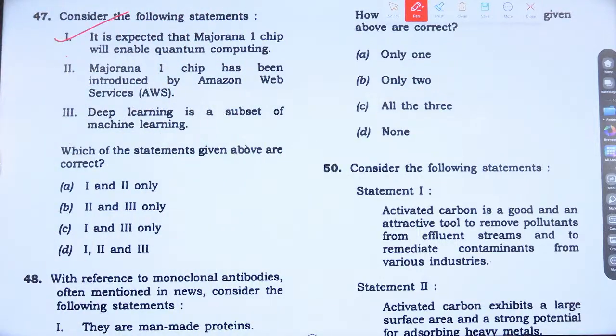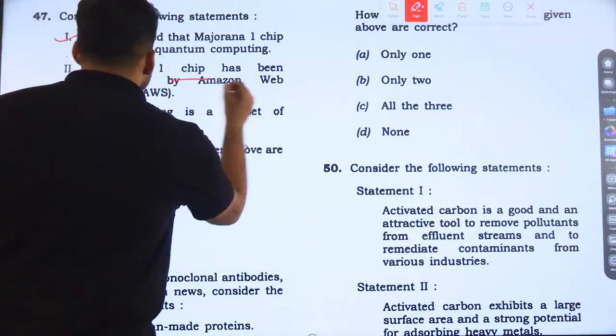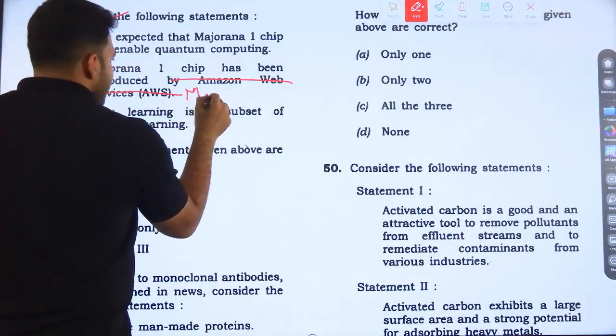And the Majorana 1 chip has not been introduced by Amazon Web Services. It is introduced by Microsoft.